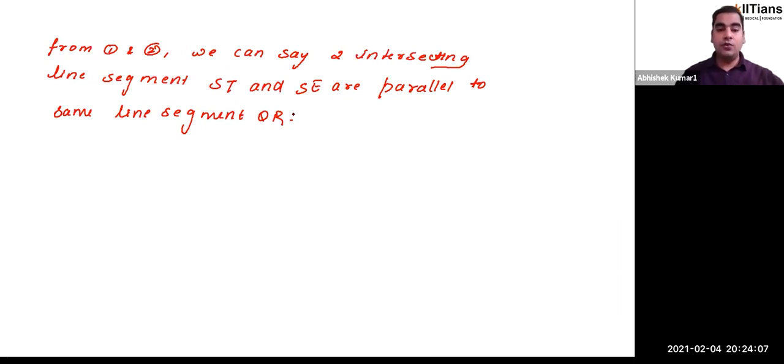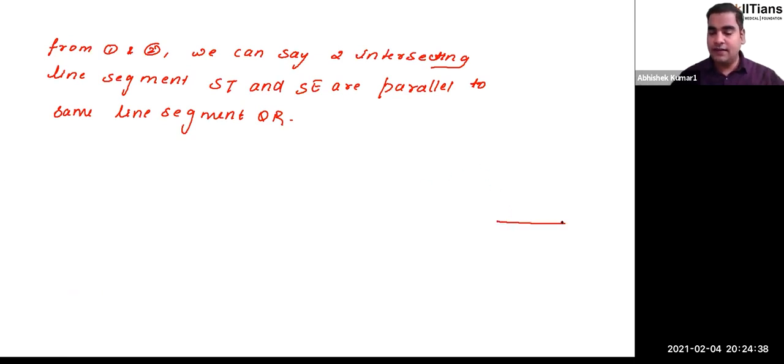If you have two intersecting line segments where the point of intersection is S, and both the line segments are parallel to the same line segment, what does it say about the lines, guys? Does it actually violate the parallel lines axiom or not? What does the parallel lines axiom say? It says that if you have three lines, let me show you what we are trying to say here.